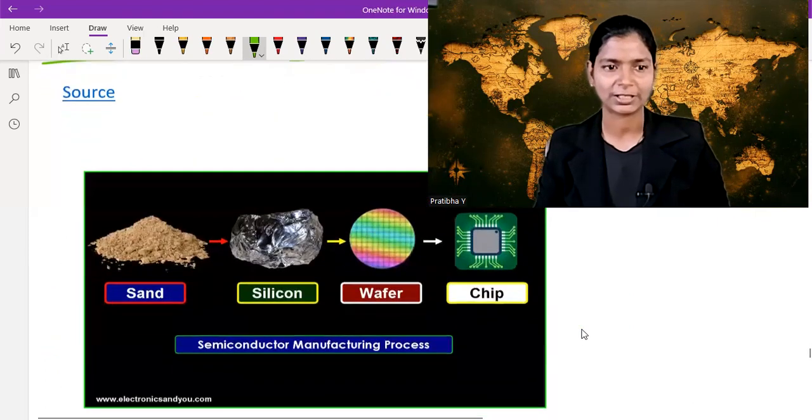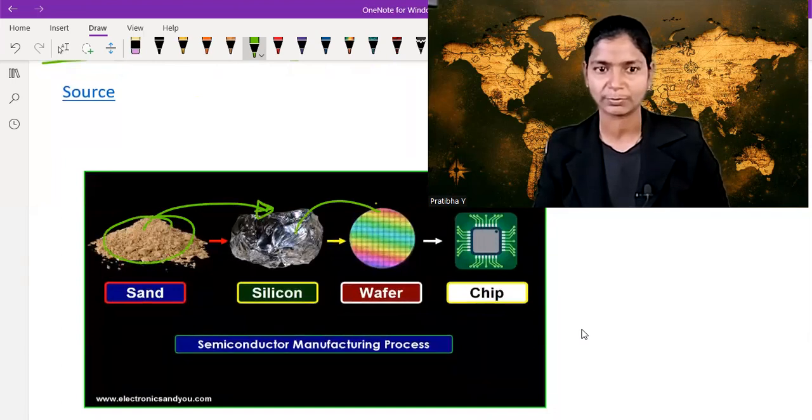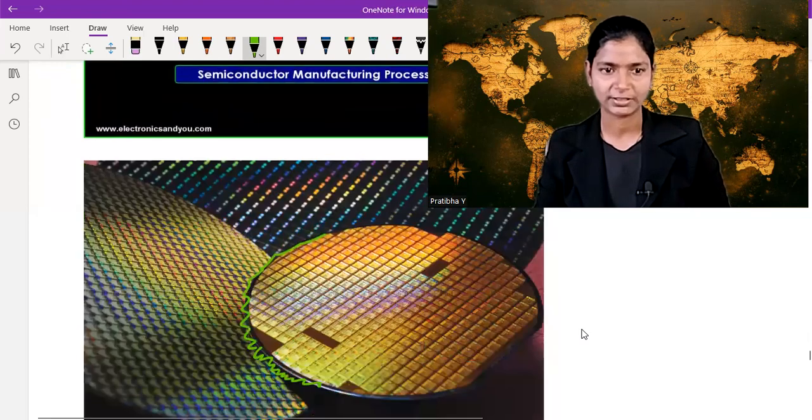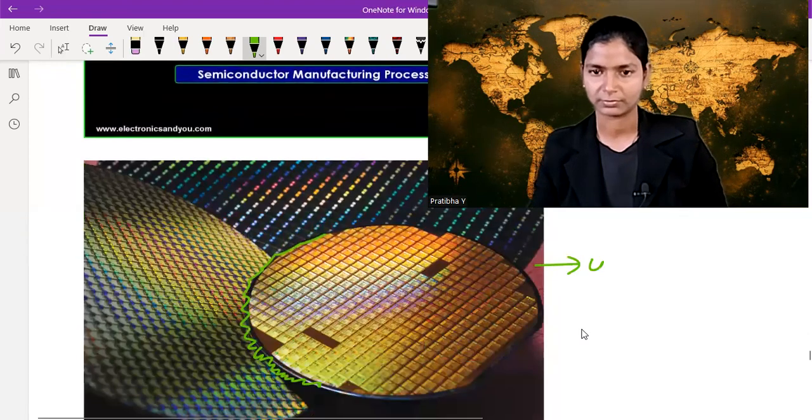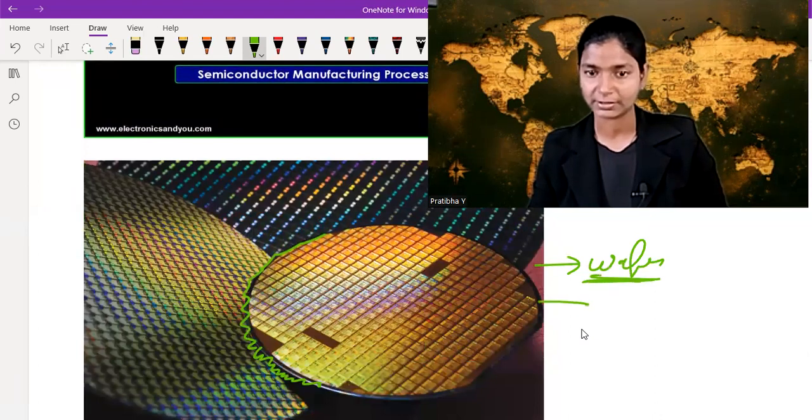Through this picture, you can clearly see sand. Through sand, silicon is made. Through silicon, we make wafer, and through wafer, we make chip. This is a picture of wafer, and the substrate of this wafer is gallium arsenide.